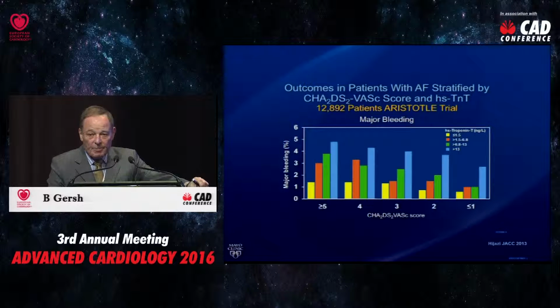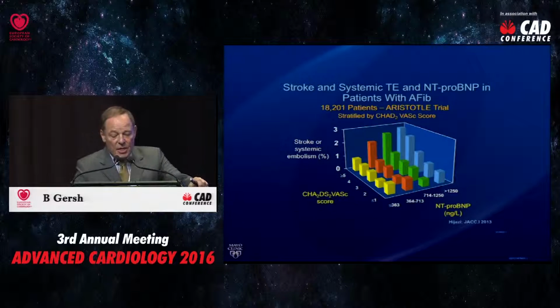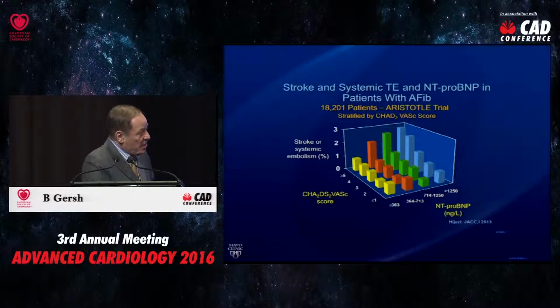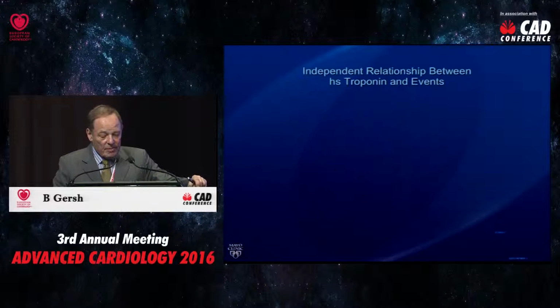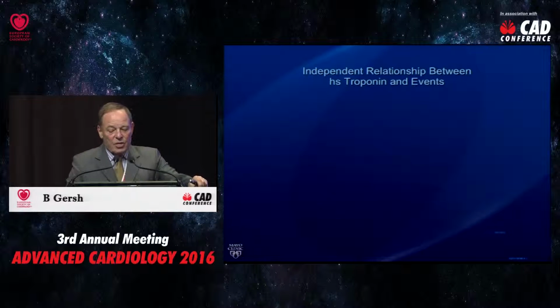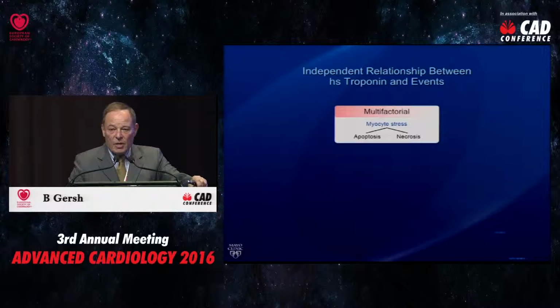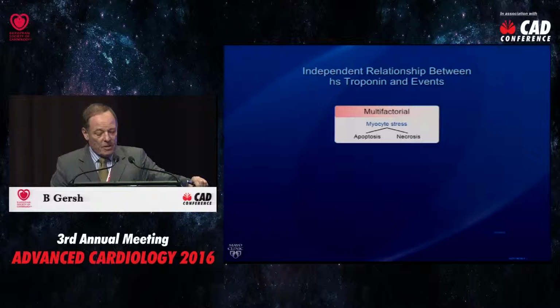and also a predictor of major bleeding. The other biomarker that we looked at was NT-proBNP, and you can see here the CHA2DS2-VASc score 1 to 5. In each category, NT-proBNP is a powerful predictor of events. So the independent relationship between high-sensitivity troponin and events is very clear-cut, and we published this in about 5 papers. We don't really understand what it means, though.